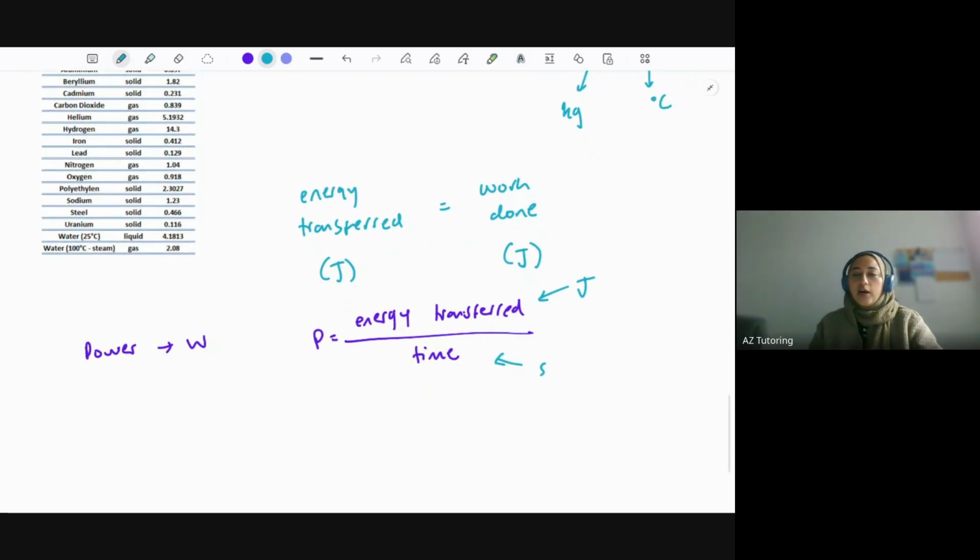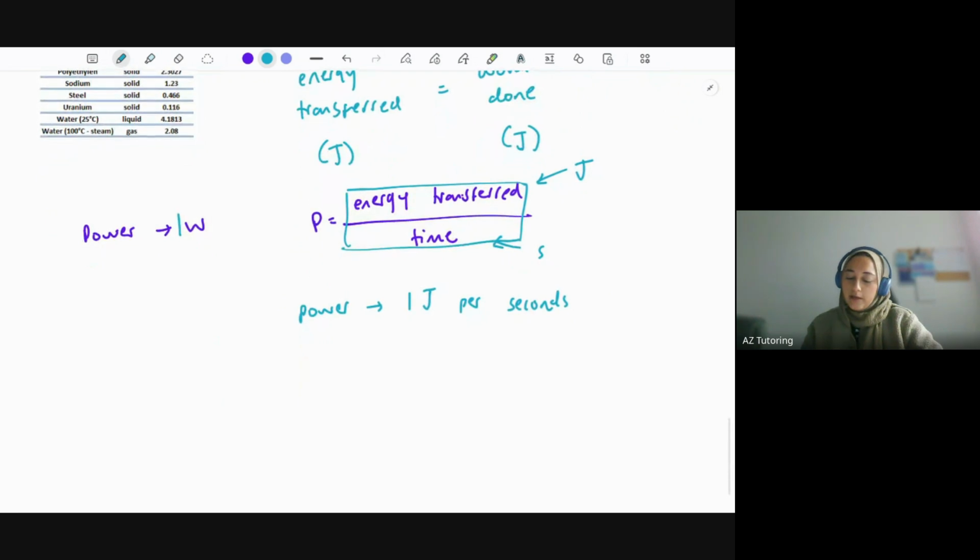So if I want to define power in terms of energy transferred and time, you could say one power unit, rather than saying 1 watt, is 1 joule per second transferred. So essentially 1 watt means that every joule that's transferred in a second, and I can just get that from the equation because I'm dividing by it. Okay, so that's the definition of it. Rather than memorizing it, just get it from the equation.